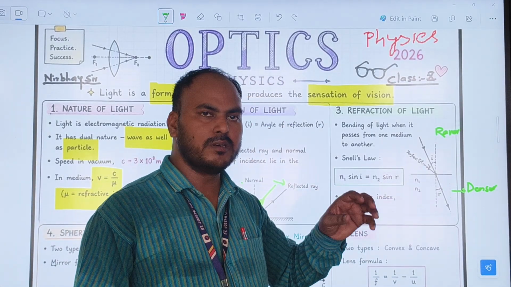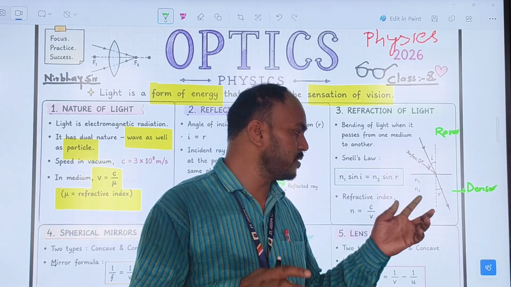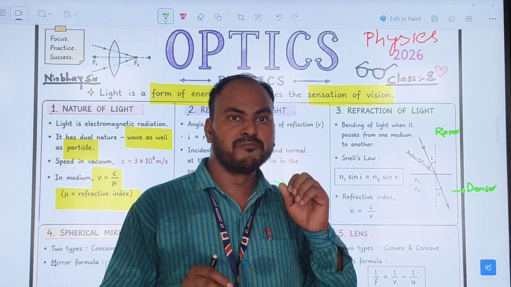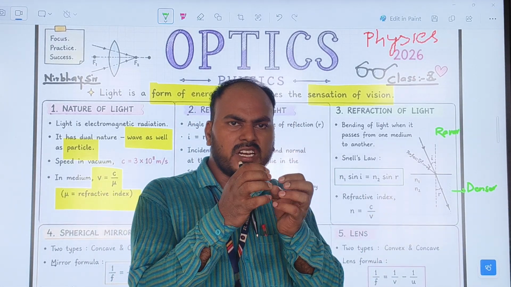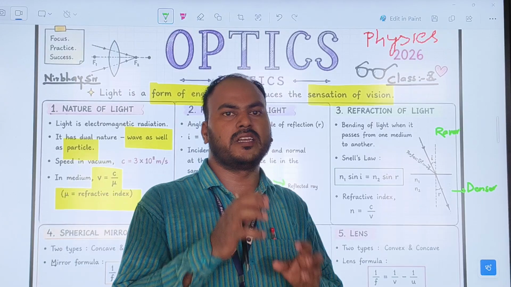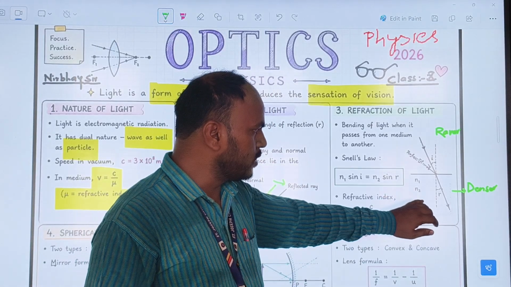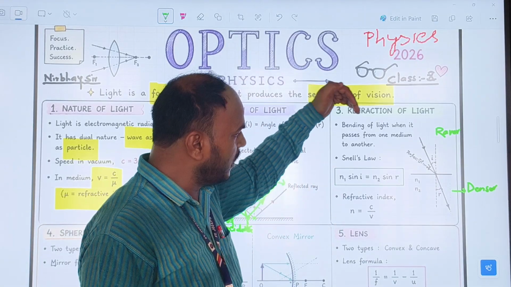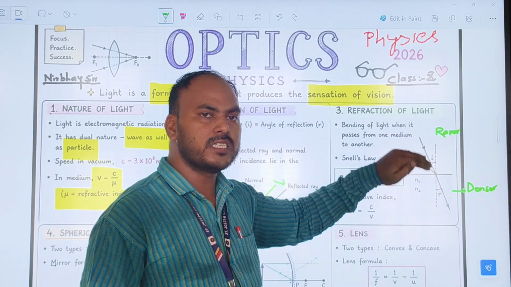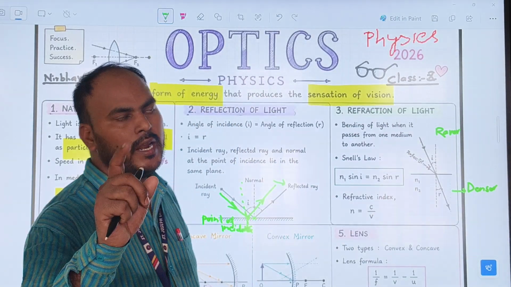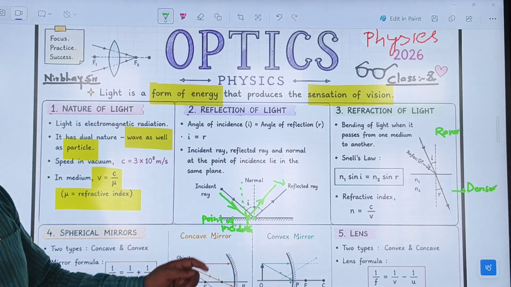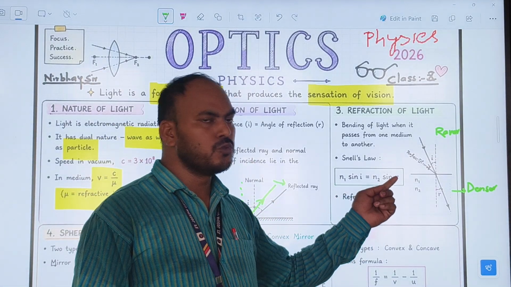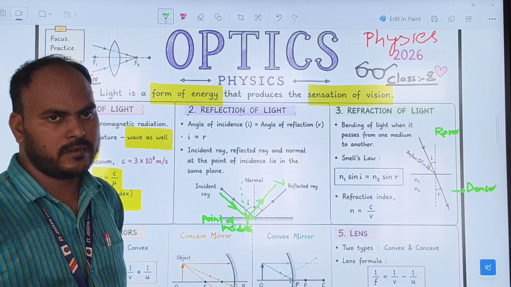But in the denser medium, the particles present inside are positioned very near to each other. That's why this is called the denser medium and this is called the rarer medium. So when a ray of light passes from the rarer medium to the denser medium, then it will bend towards the normal.